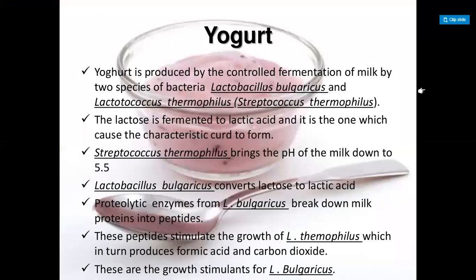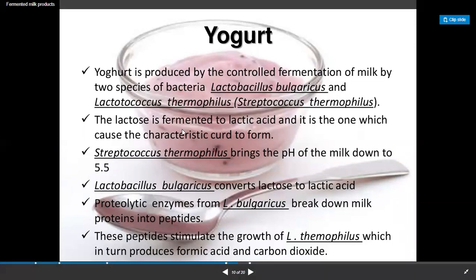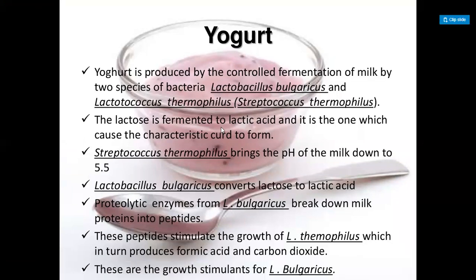Now the second food product which is produced from fermented milk is yogurt. Yogurt is produced by the controlled fermentation of milk by two species of bacteria, Lactobacillus bulgaricus and Streptococcus thermophilus. Not only a single species, but two species of bacteria are used for the production of yogurt. First, the lactose of the milk is fermented to lactic acid, which gives the characteristic of curd.